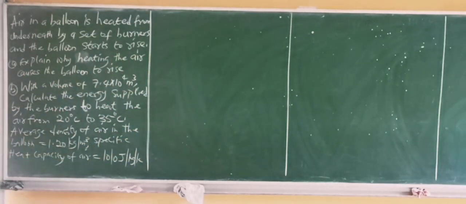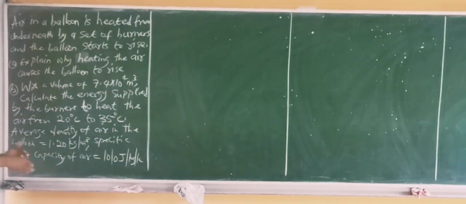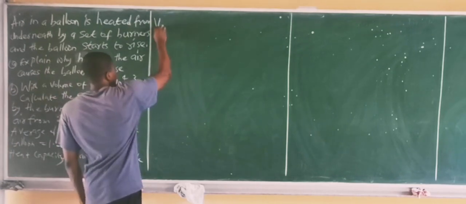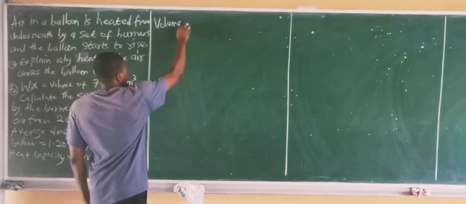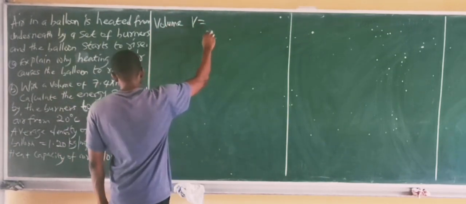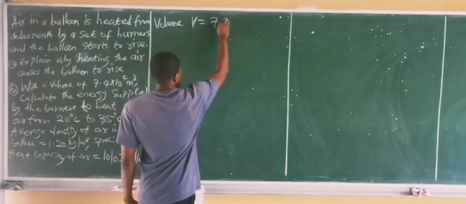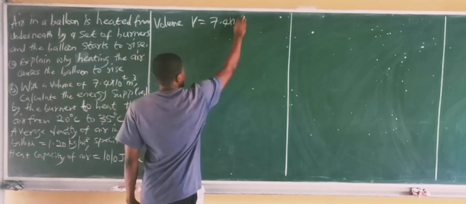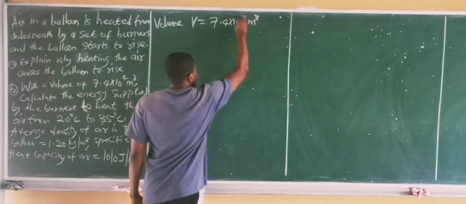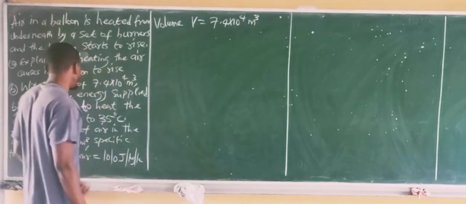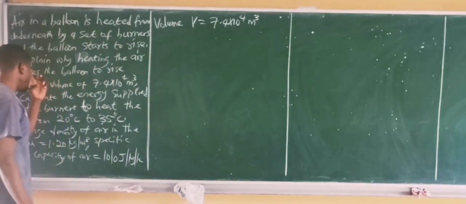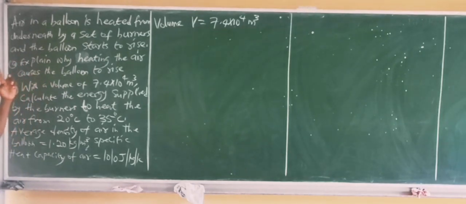Second part of the question says, if we are given a volume V equal to 7.4 × 10⁴ meter cube, and the gunner heats the air from 20 degrees to 35 degrees Celsius.